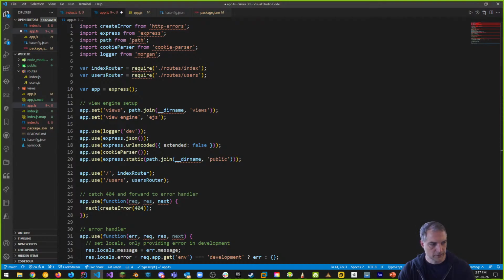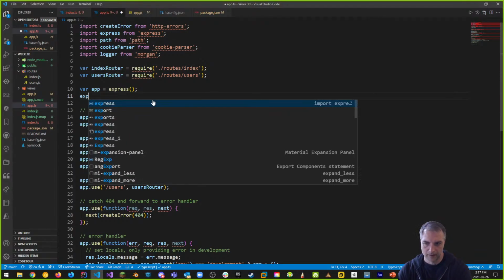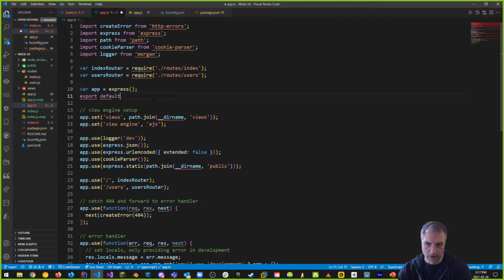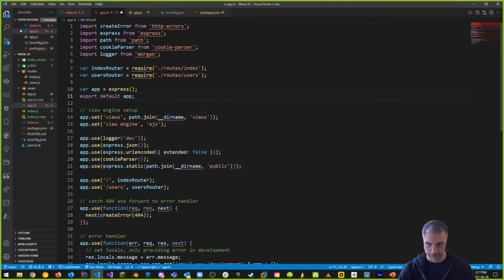What we're going to do here instead is say that we want to export default. With TypeScript, we can say export default, and you can say that app is the default that you want to export. So export default app, which creates an express app, but notice that we're getting all of these errors.